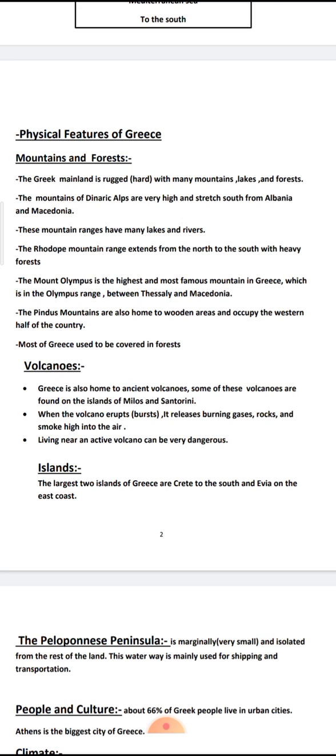But the Mount Olympus. Mount Olympus is the highest and most famous mountain in Greece.